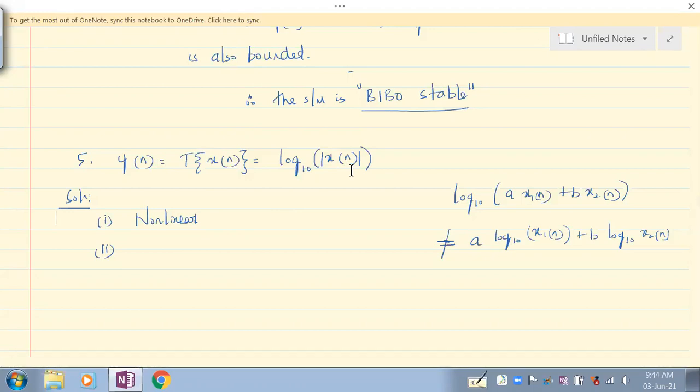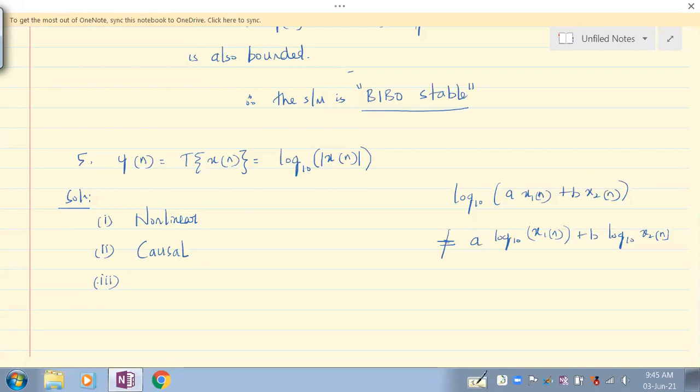On what value of input is it depending? It is depending on only the present value of input. It could even depend on past values for the system to be causal. A system is causal if the output depends on present or past or both the values of input. Since it is depending on the present, we can say the system is causal. The system is non-causal when the output depends on future values. That's not happening here, so the system is causal. Understand that? You give the reasoning and write this. As of now, you just take the answers. You can give the justification later on.